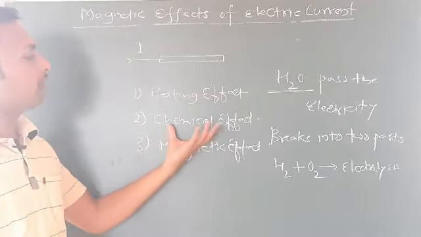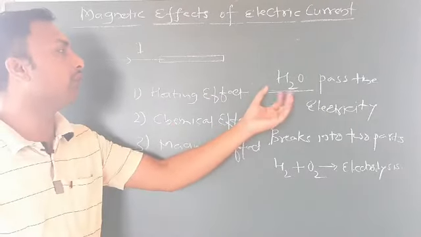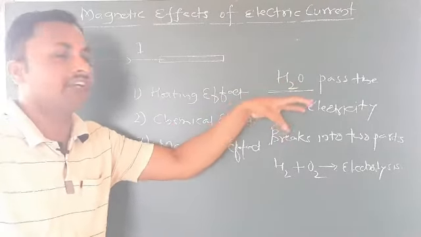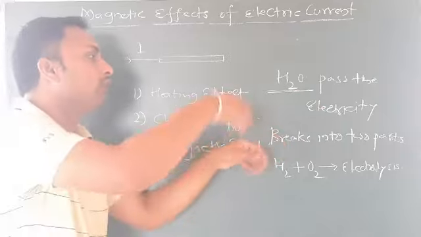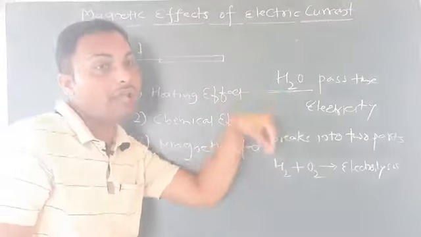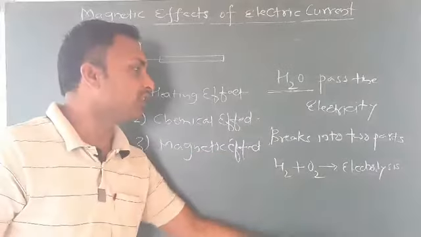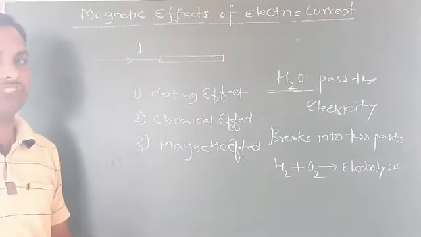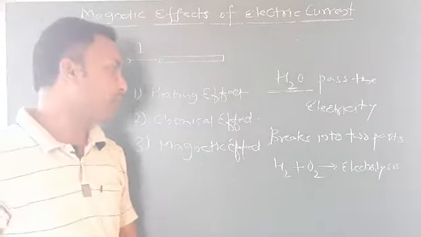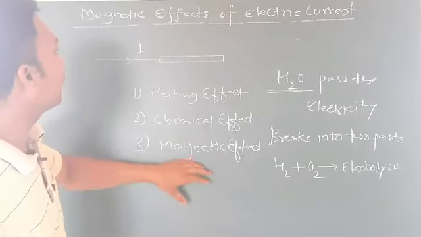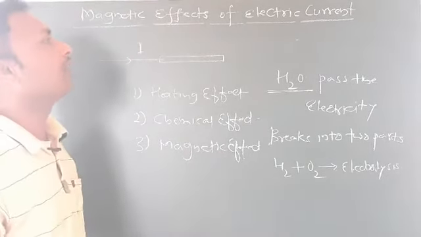Now for the chemical effect, if I give you any compound and ask you to break it, we pass electricity through that compound, then it breaks. That process is the electrolysis process, which you have already studied in chemistry. Like this, we need to study the magnetic effects of electric current.